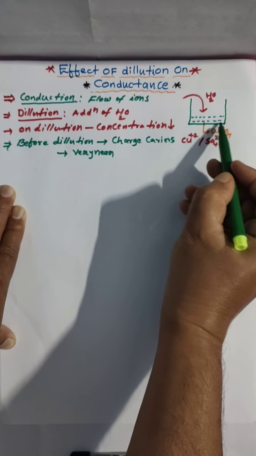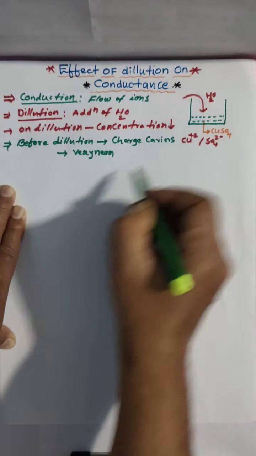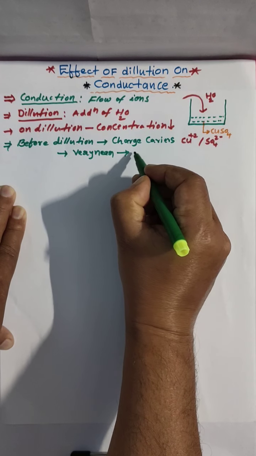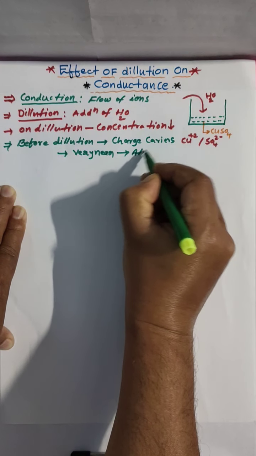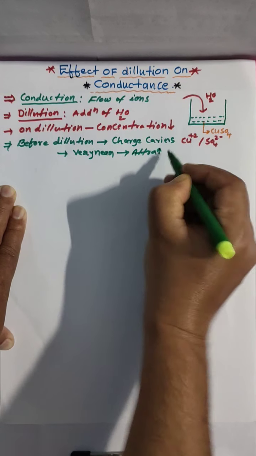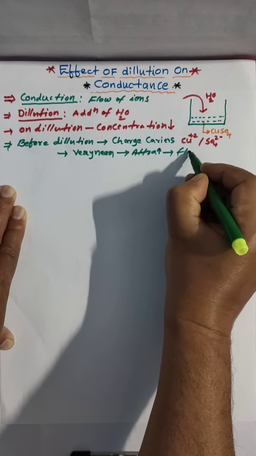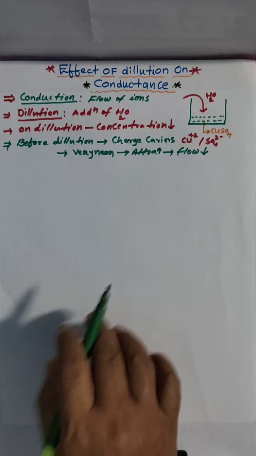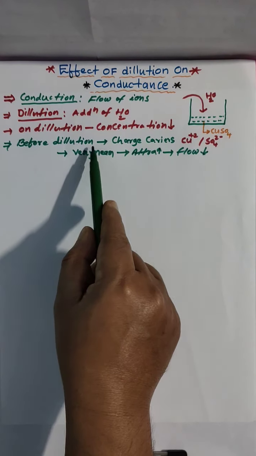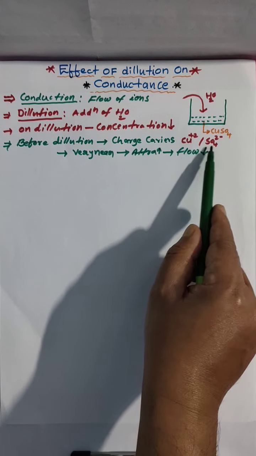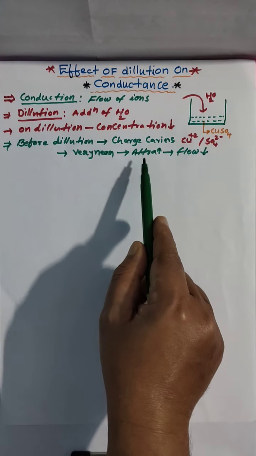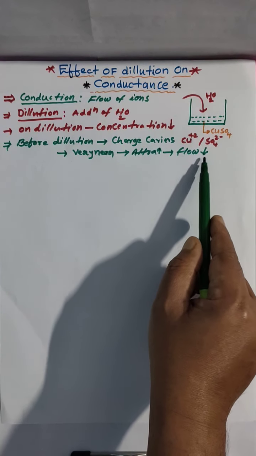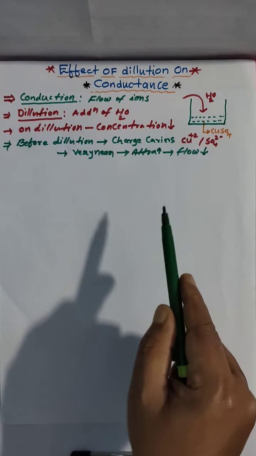Before dilution, charge carriers, that is ions, are very close, very near. When ions are very near, attraction is more. More attraction means flow is less, which means ion mobility is less. When they are very close, they can't flow, so the mobility of ions is less.